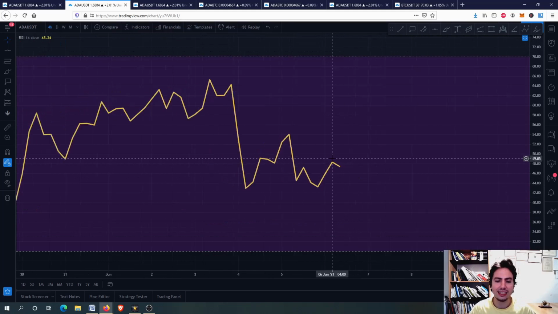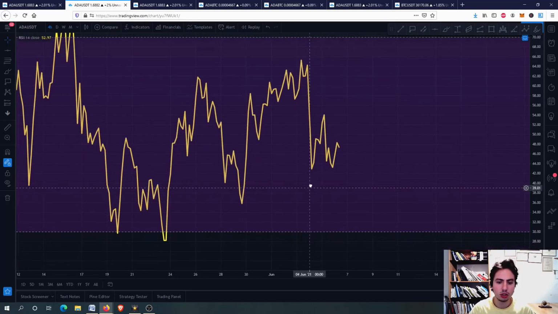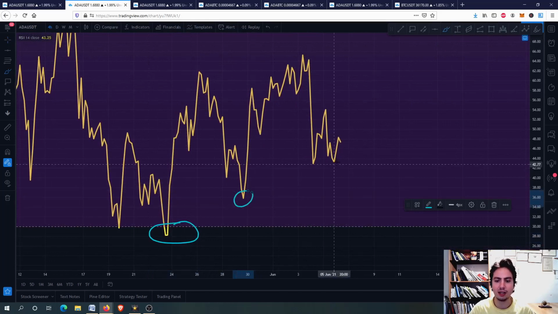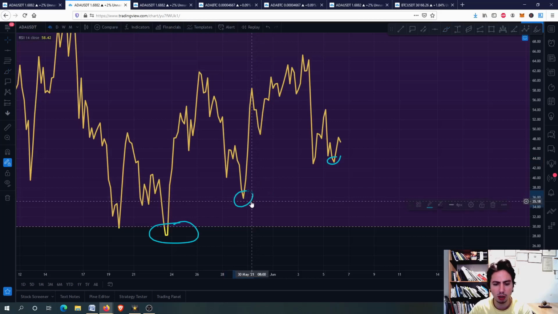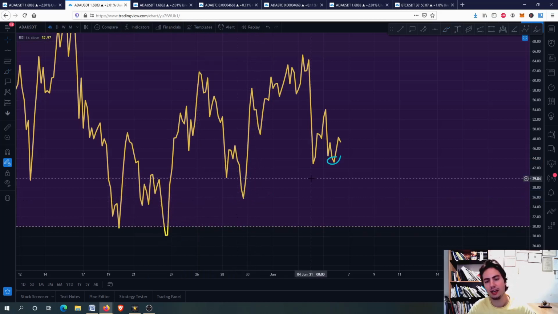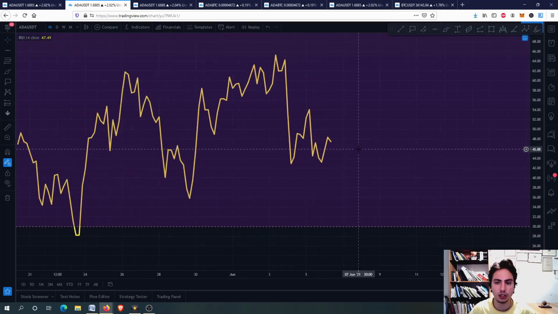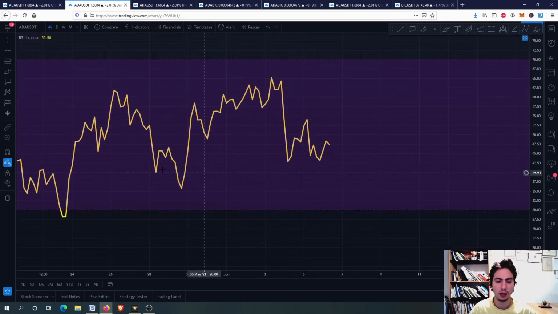For the RSI, it is the same, although we need to start seeing, and of course we need to continue seeing, the higher low pattern. If we just go beyond this one, then it won't be so good for Cardano ADA. Of course, right now we need just to relax because everything is going like we said in the videos, in the daily uploads, and we are having higher lows.